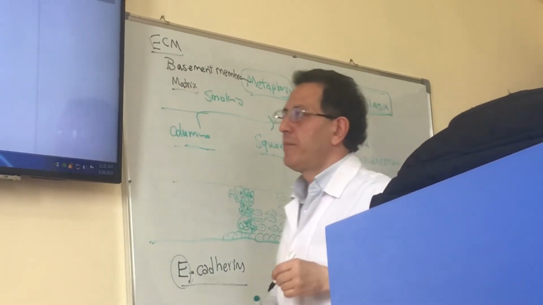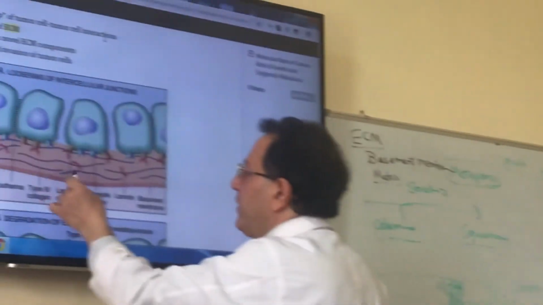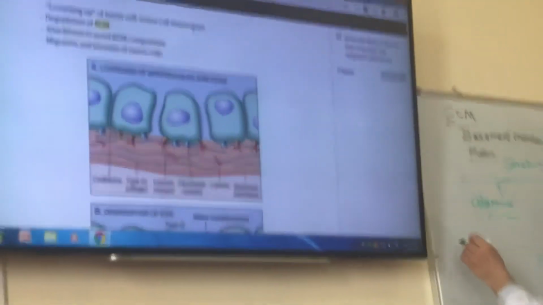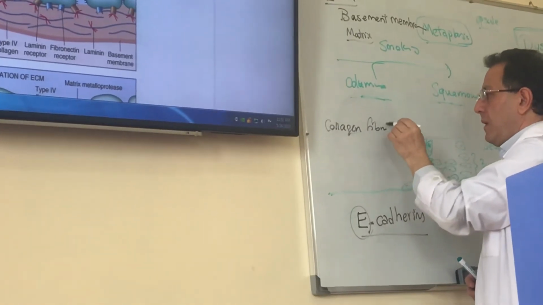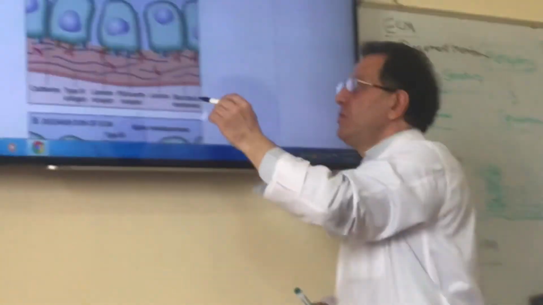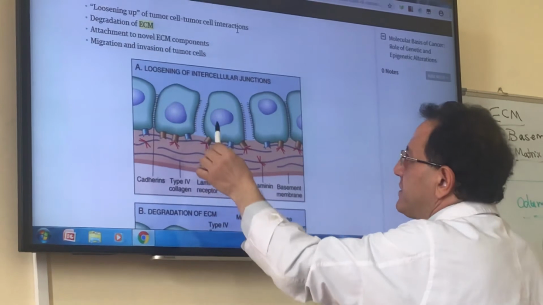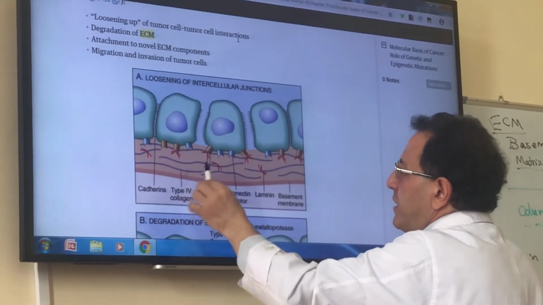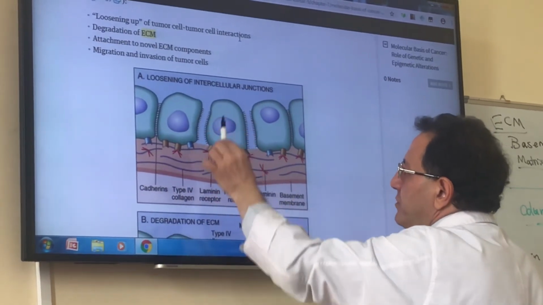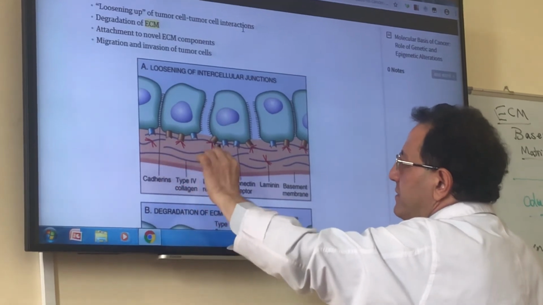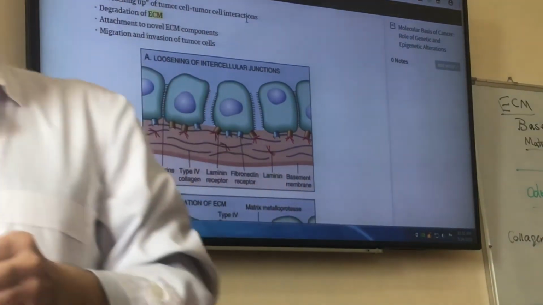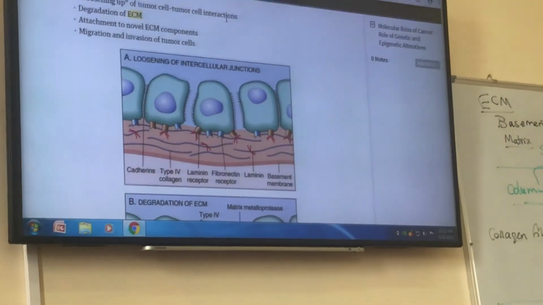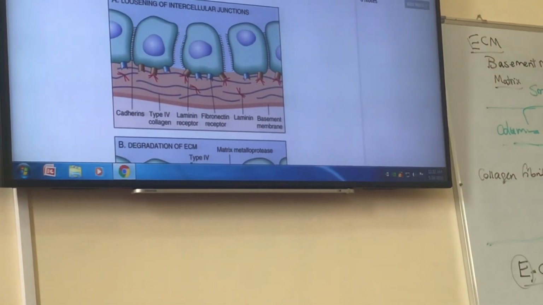In extracellular matrix, especially, we have collagen fibrils. And after loosening of these junctions, some molecules are released by the tumor cells that lyse and break these collagen fibrils. This will cause invasion into the extracellular matrix.